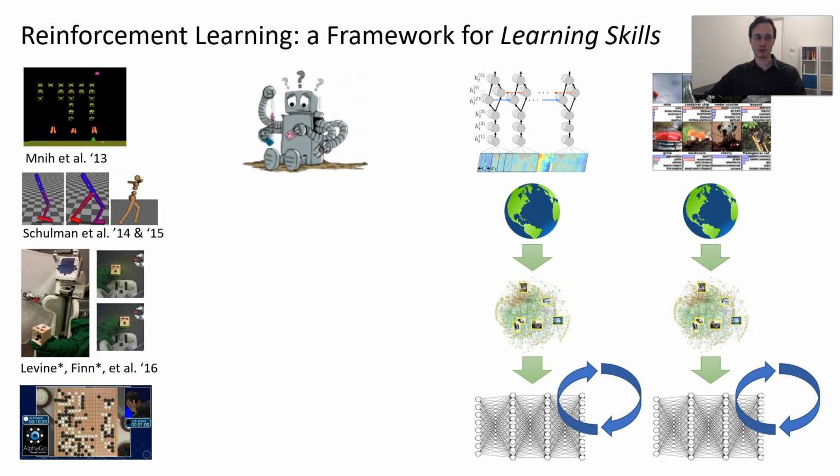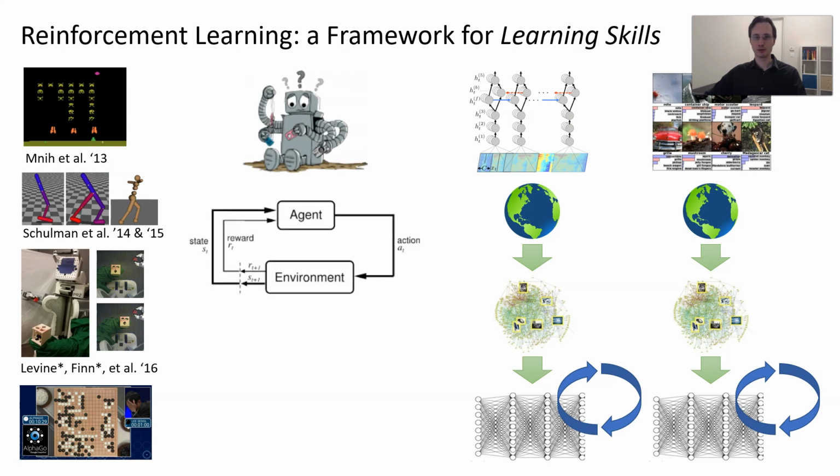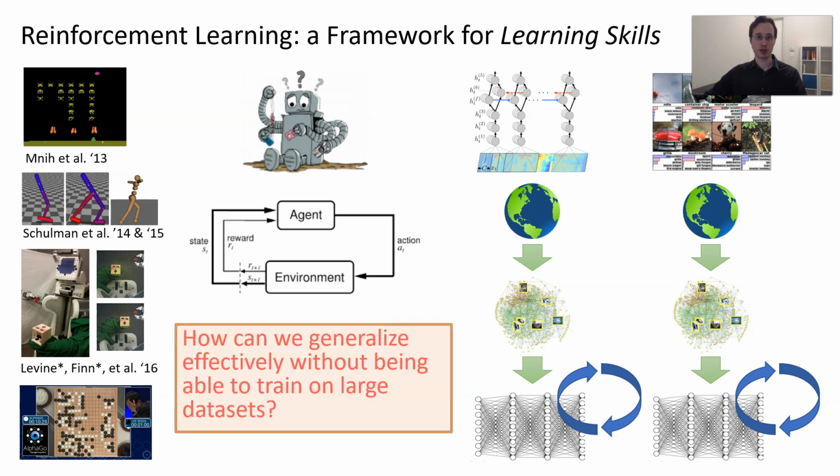In robotics, if we want to use RL, we're suddenly faced with a very different training recipe, where you have an active interaction loop, where the agent needs to interact with the world to collect its dataset each time it learns a new skill. If you have to collect your own dataset each time, then it might be impractical to have a dataset large enough to see meaningful generalization. So a very important question that we have to ask is, how can we generalize effectively without being able to train on large datasets? I think the answer is that we really can't.